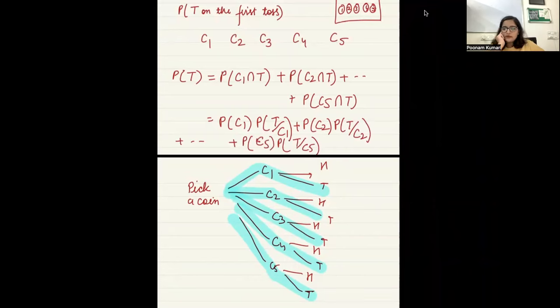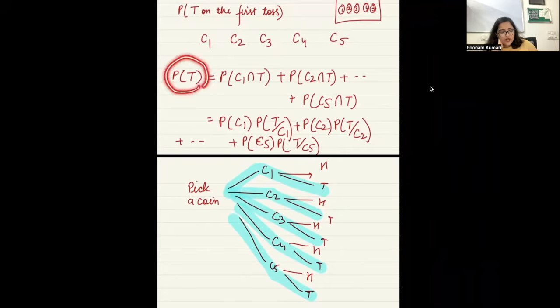Are we all able to understand how we have come up with this? Everybody? Ma'am, how are we able to write P of T as P of C1 intersection T?